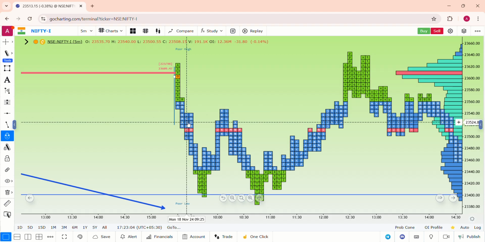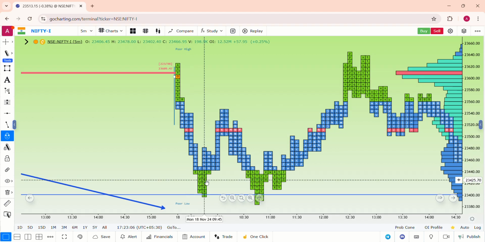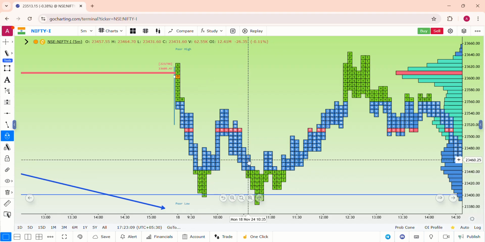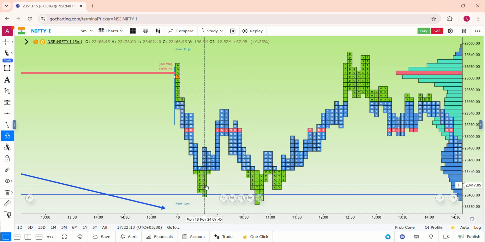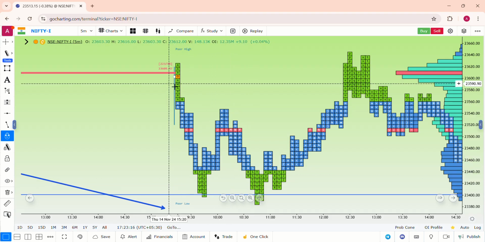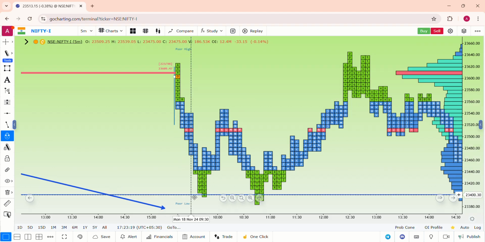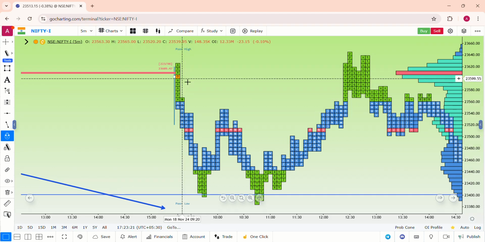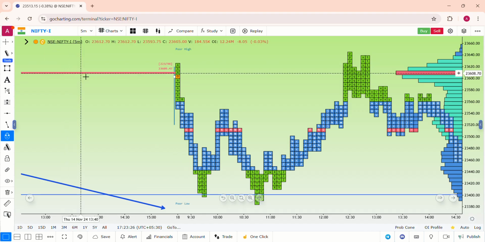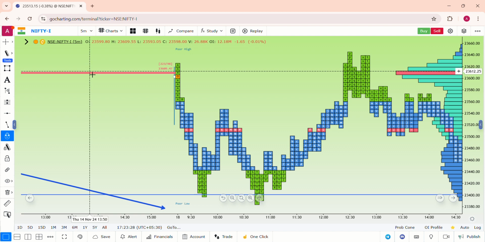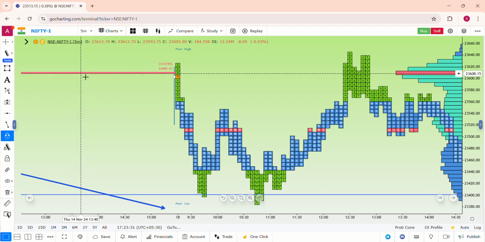So B period followed by C, followed by D and E and F, and the respective periods are respecting the other following periods. So before 10 o'clock, especially before 9:45, the range between 23,400 to 600 is a clear indication of smart money selling that happened in the Nifty futures chart, and that is through PPOC rejection. This red line is called PPOC, and we have also posted a video about the POC and PPOC and the importance of market profile concepts.